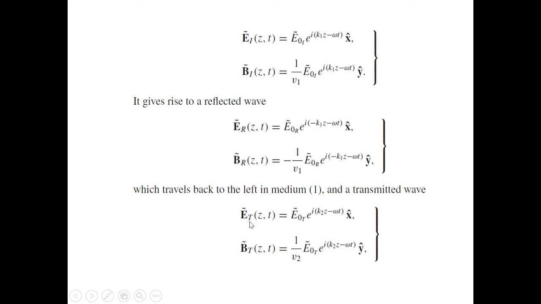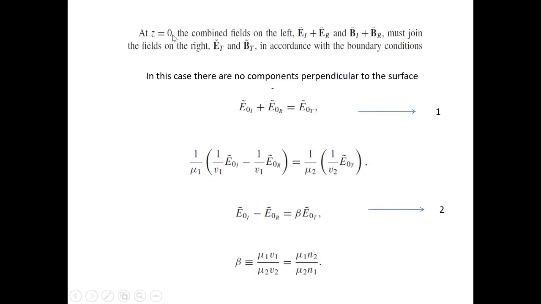And the transmitted wave. The next is the transmitted wave Et(z) equal to E0T e raised to i(k2 z minus omega t) x cap, Bt(z) equal to 1 by v2 E0T e raised to i(k2 z minus omega t) y cap, because we are using k2 and v2 for medium 2. At z equal to 0, the combined field on the left, Ei plus Er and Bi plus Br, must join the field on the right, Et and Bt, in accordance with the boundary conditions.